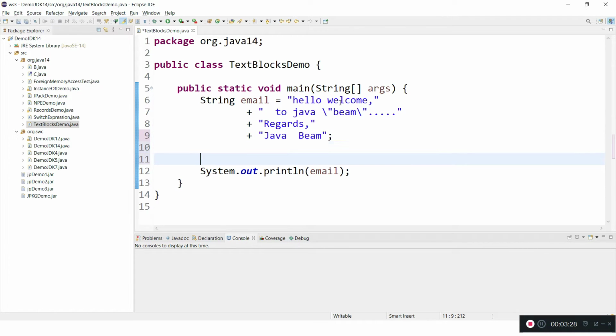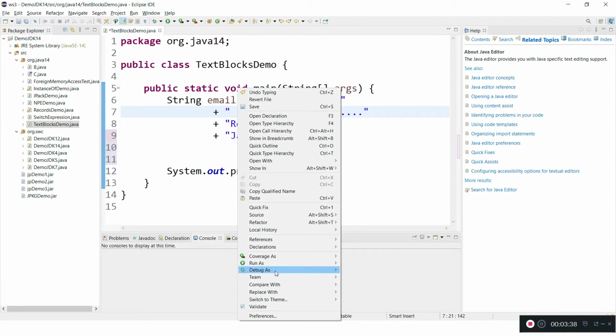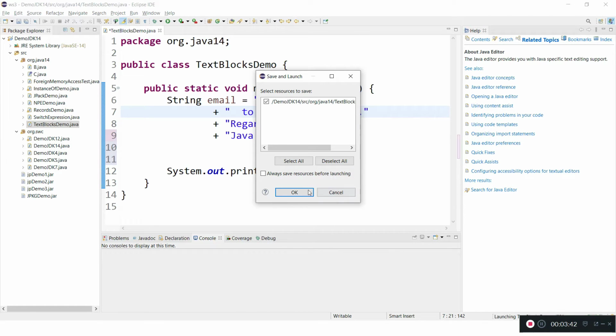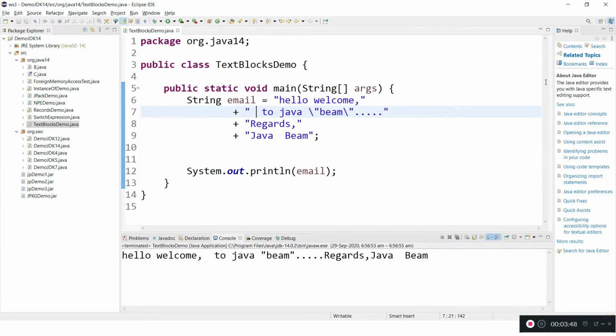There, multi-line strings can be written easily. Let's say this is the email. Let me run this program, and we'll convert this to text blocks. So this is working.